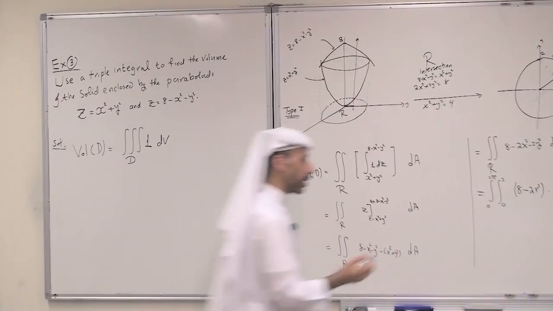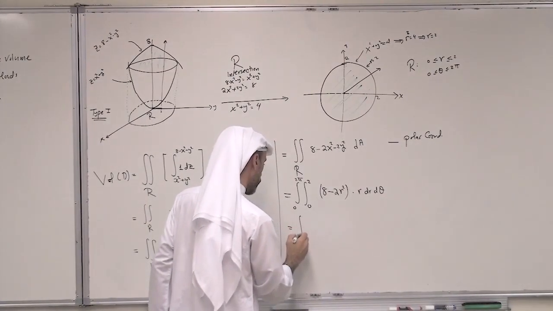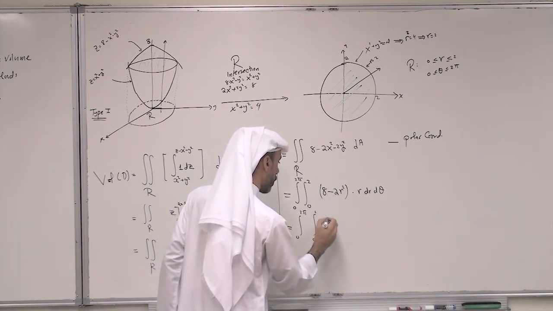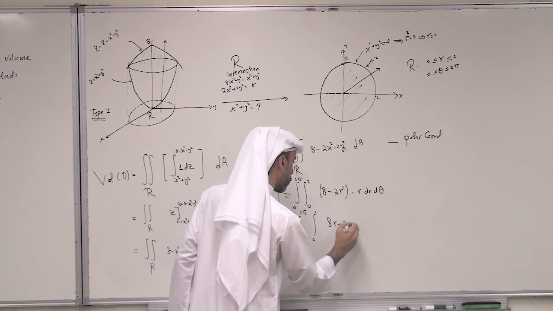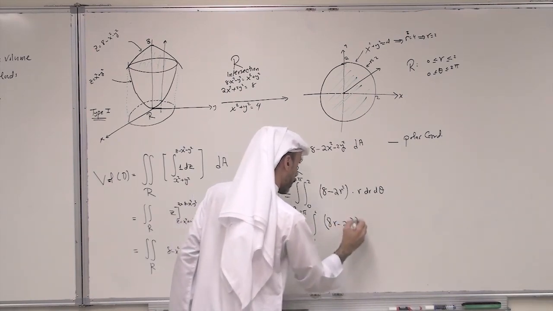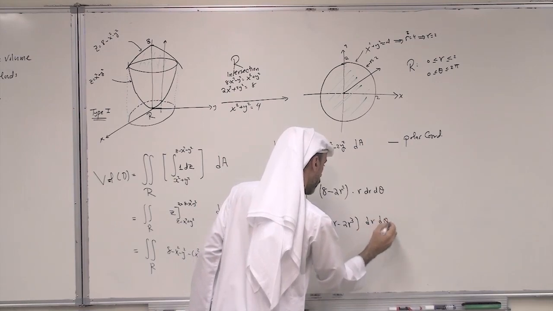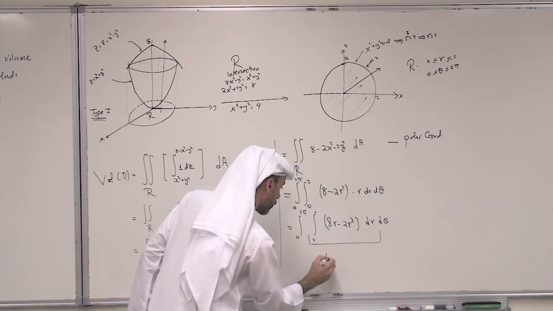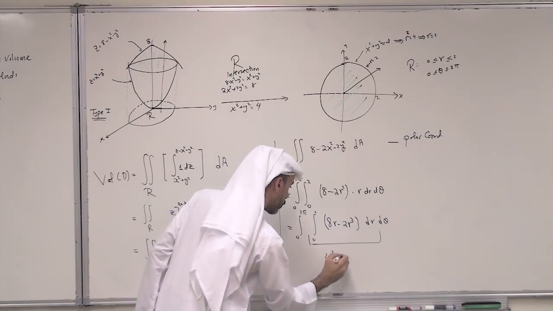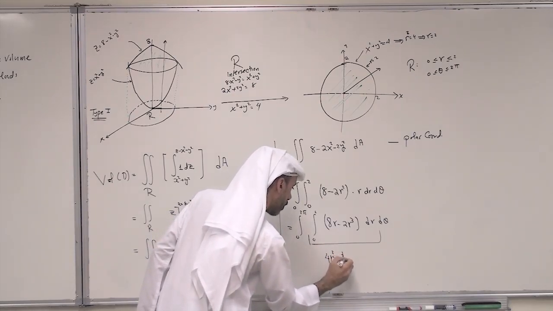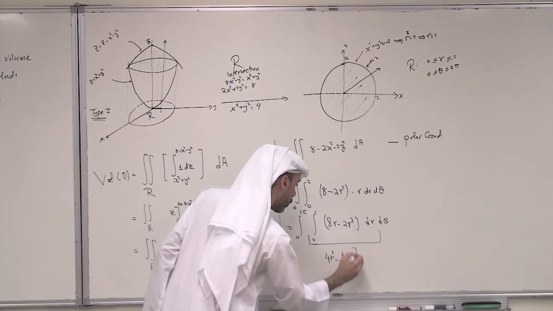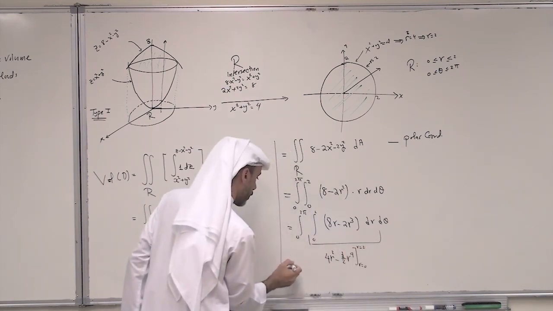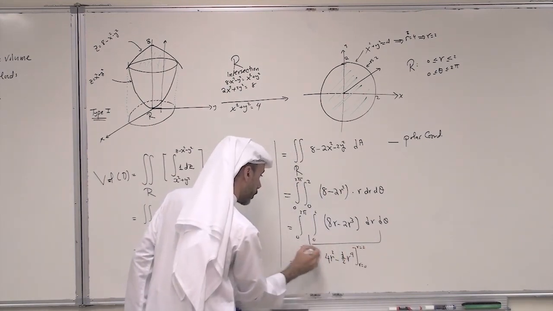Next, we just integrate, and these are just simple integrals. So this is 0 to 2 pi, 0 to 2, and this is 8r minus 2r cubed dr d theta. The inner integral gives 4r squared minus 2 over 4, which is 1 over 2 r to the power 4, from r equals 0 to r equals 2, and this is 0 to 2 pi d theta.